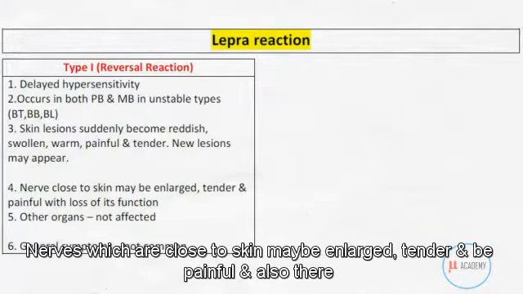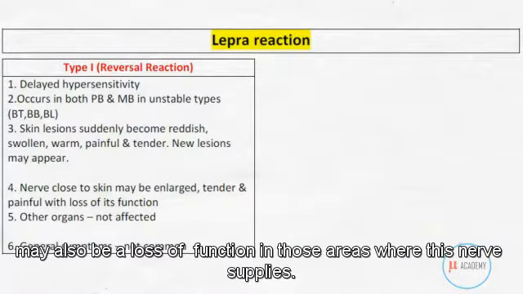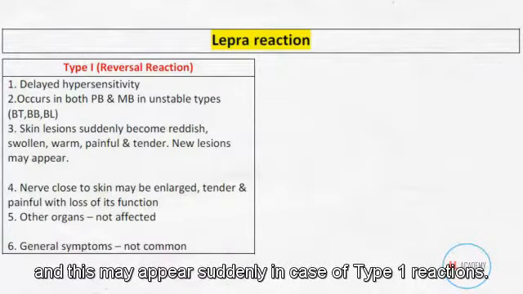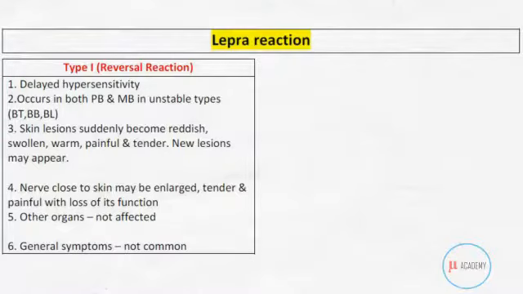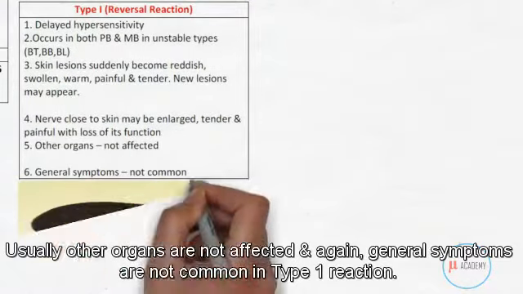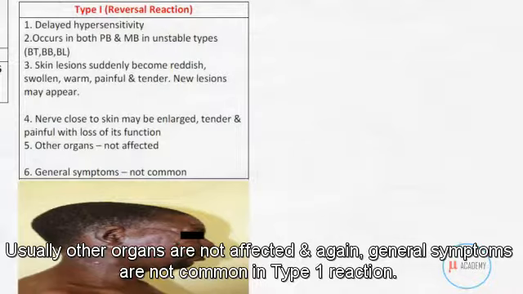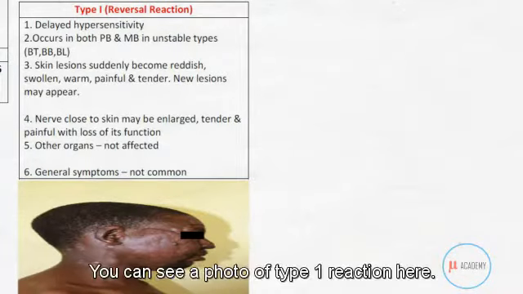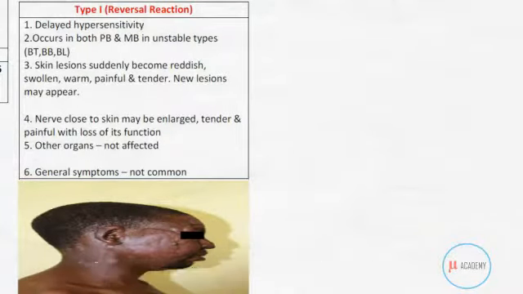Nerves which are close to the skin may be enlarged, tender and painful, and also there may be a loss of function in those areas where this nerve is supplied, and this may appear suddenly in case of type 1 reaction. Usually other organs are not affected, and general symptoms are usually not very common in type 1 reaction. You can see a photo of type 1 reaction here.